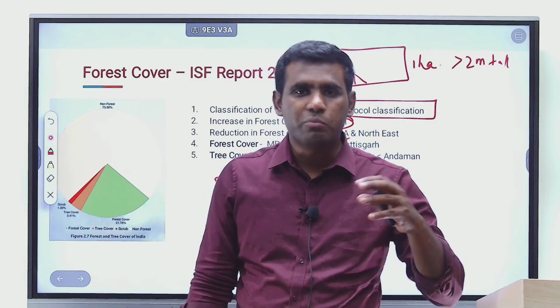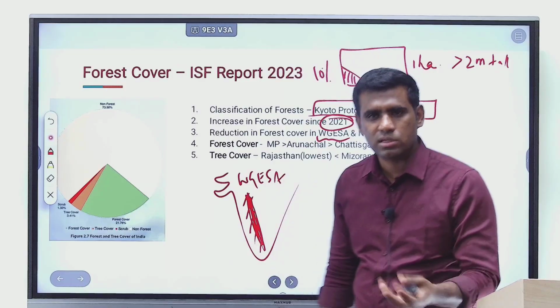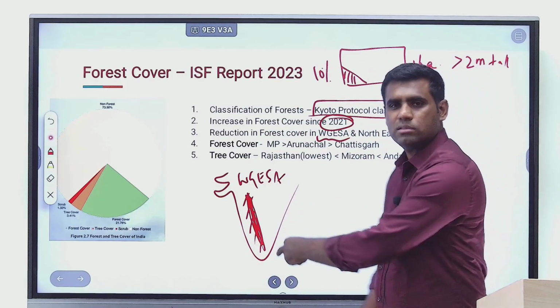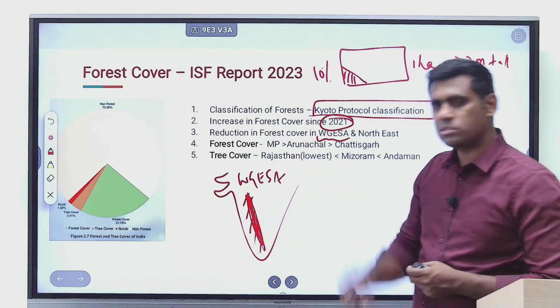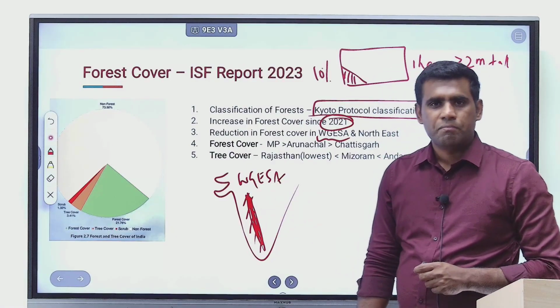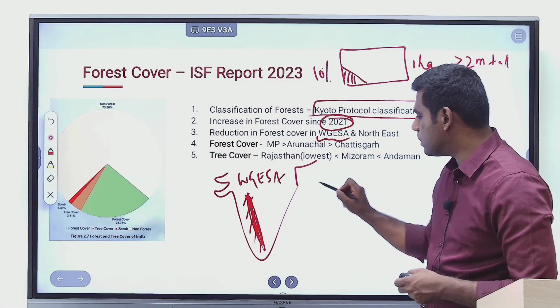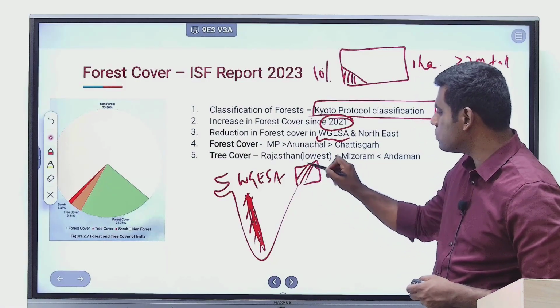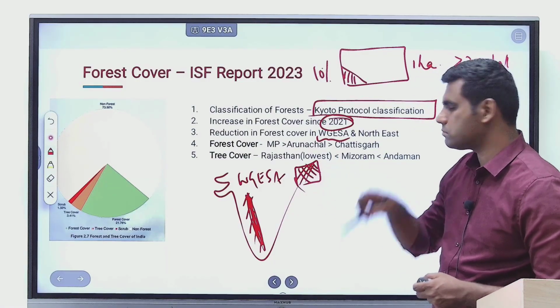The priority would be to preserve the forests of those areas, and strangely it is in this area the net forest cover has seen a decrease. Maybe implementation issues are there, right? And similarly in the northeast as well, we have seen a reduction in forest areas.